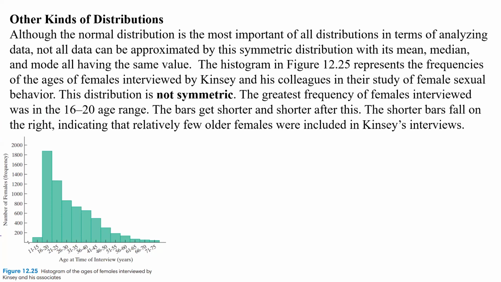This distribution, as you can see, is not symmetric, so we don't have a nice bell-shaped curve here. All of the big peak is here, then it tails off way down this direction. So the greatest frequency of females interviewed was in the 16 to 20-year-old range right here. Now the bar chart gets shorter and shorter after this, and the shorter bars fall on the right. So this indicates that relatively few older females were included in Kinsey's interview. We had a lot in this region, but then it really falls off after that.